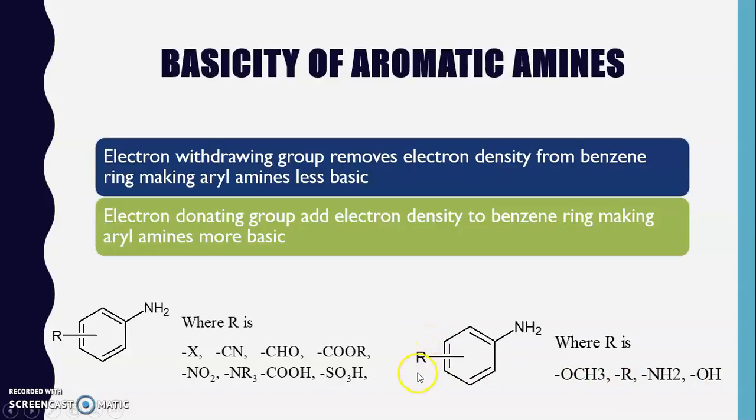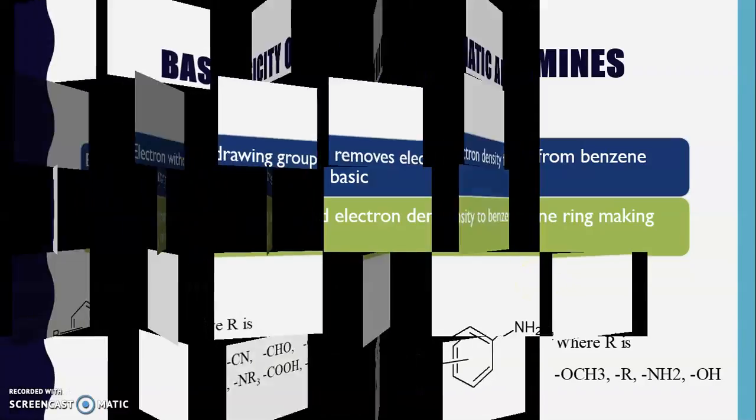We know the alkyl group is considered an electron donating group. This alkyl group will donate electrons to the benzene ring. So the benzene ring has more electrons, and it donates the electron to the nitrogen atom, due to which more electrons are present on the nitrogen atom which can be easily donated, and that's why they make the amine more basic.